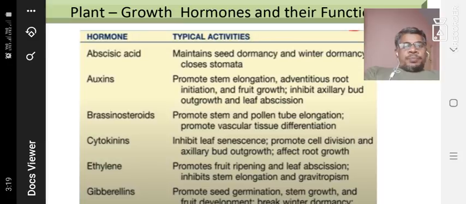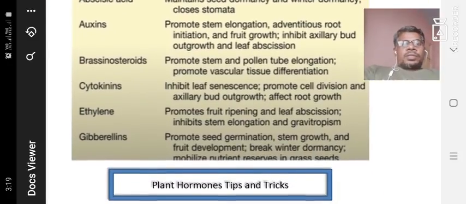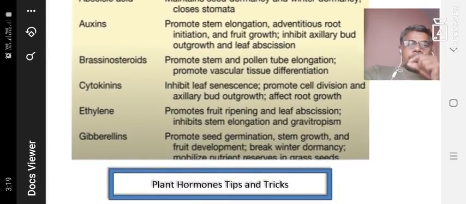And another one is cytokinins. They inhibit leaf senescence, that means they promote cell division. So there is more cell division in the leaf cells. They also affect axillary bud outgrowth and root growth.